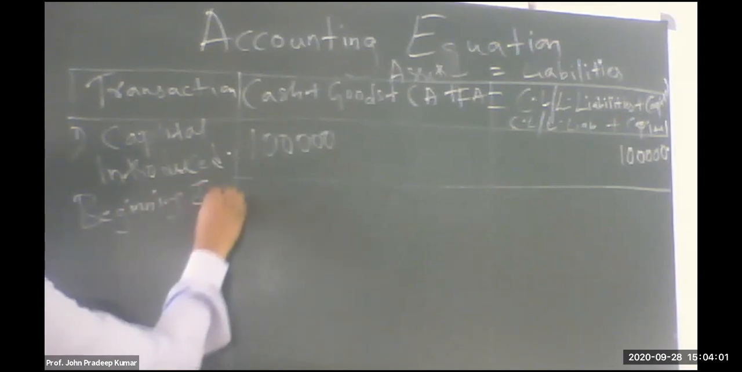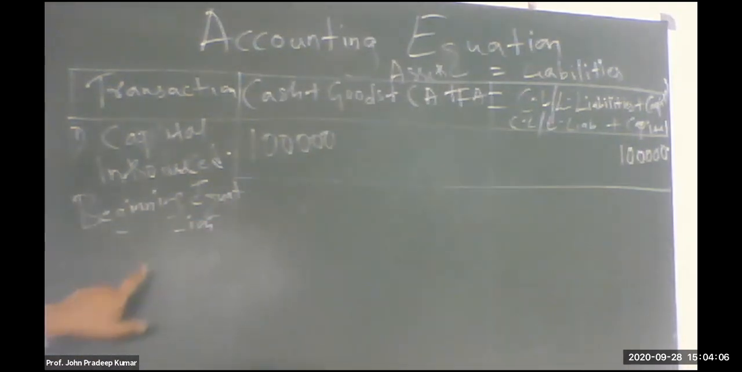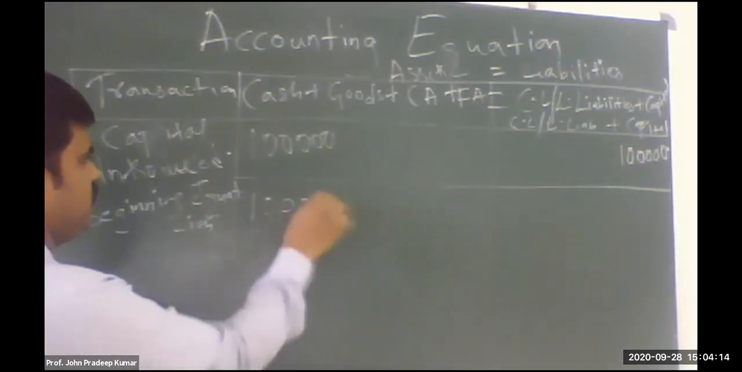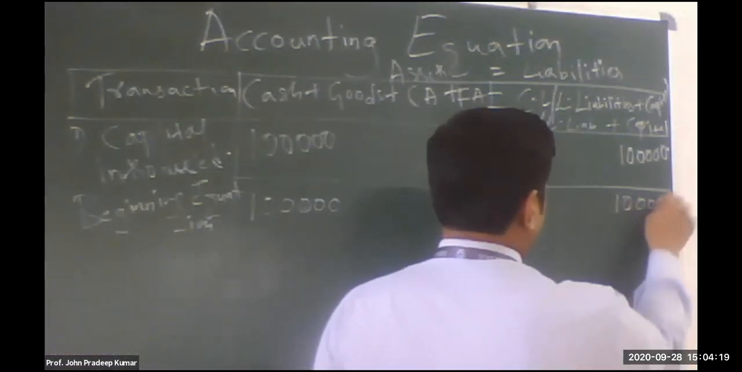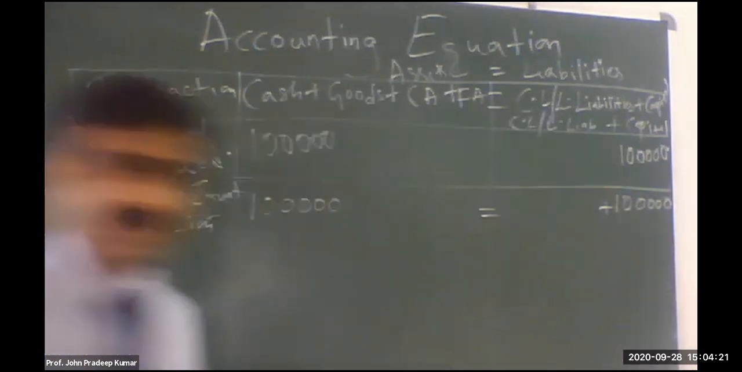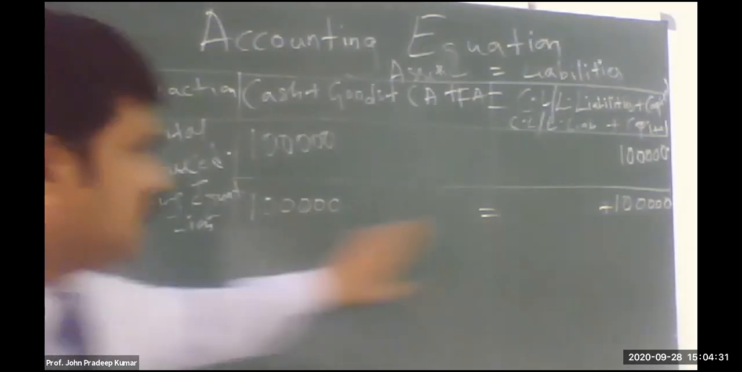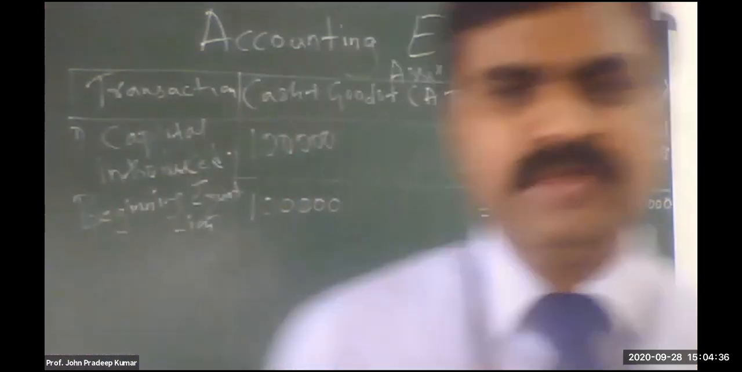Beginning equation. Now tell me how much is the asset side? Under cash, I have 1 lakh. Then nothing is equal to 1 lakh. Is my equation tallying? Is my asset equal to liability? Yes, sir. So asset side is 1 lakh, liability side also 1 lakh. That is your accounting equation is tally. Then you can go to the next one.